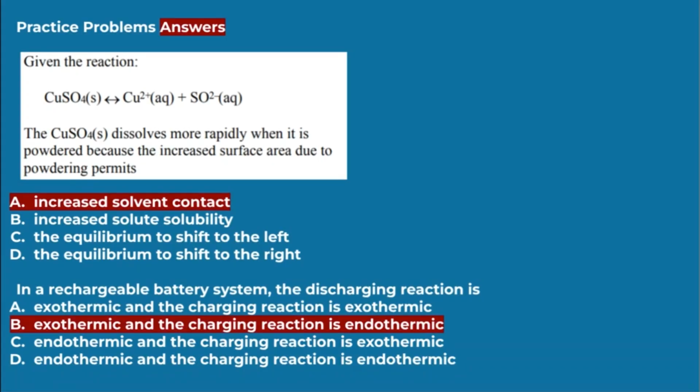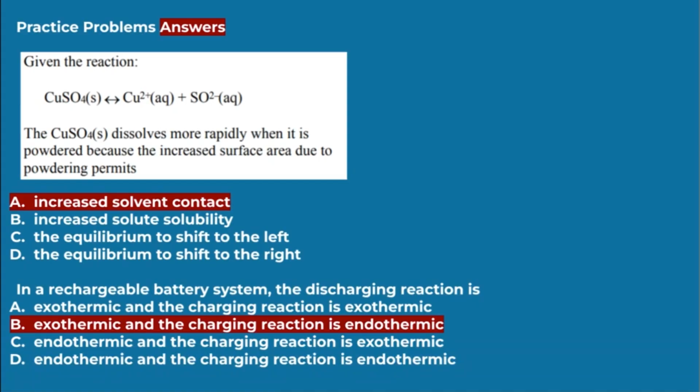The CuSO4 dissolves more rapidly when it is powdered because the increased surface area due to powdering permits A, increased solvent contact. By becoming powdered, it increases the surface area, so it's exposing more of the solvent to collisions.